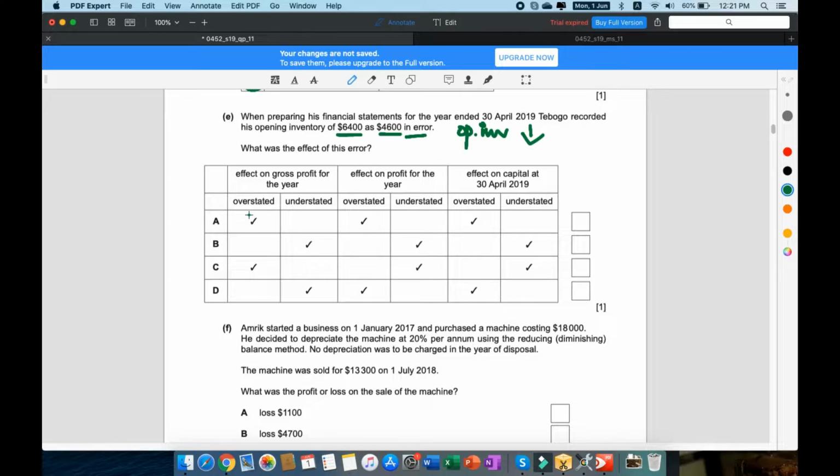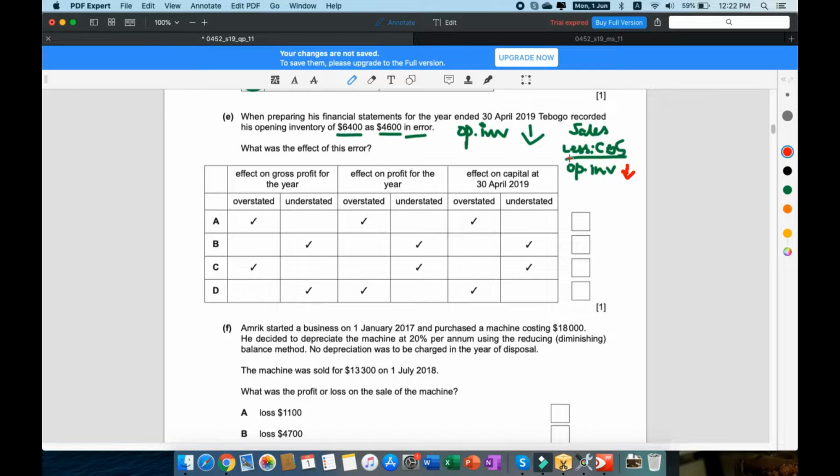Why? Because let's just draw a mini income statement here. There's going to be sales at the top, and then we subtract cost of sales from sales, right, in the income statement. And under cost of sales comes opening inventory. So if the opening inventory is understated, that means that the cost of sales is understated as well.